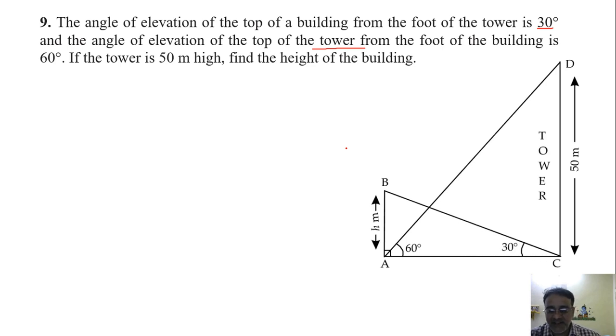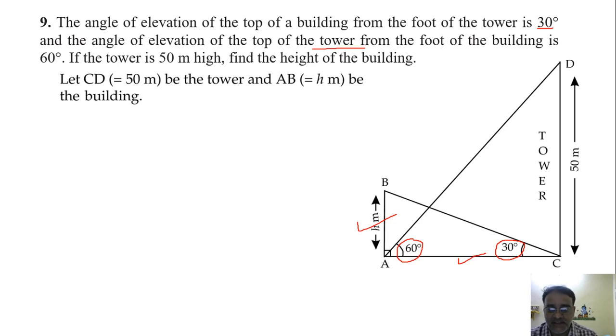So whether this is clear? क्योंकि कई लोग उल्टा कर देते हैं इसको, ठीक है. सो टावर ज्यादा हाइट का है और बिल्डिंग छोटा है. So the angle of elevation of the top of the tower is 60 degree and angle of elevation of the top of the building is 30 degree, and the height of the tower is given 50 meter. We need to find height of the building. So first of all we'll try to find the value of AC.